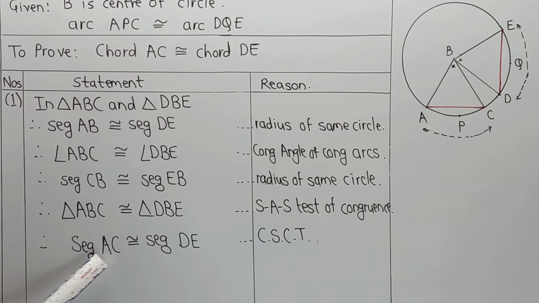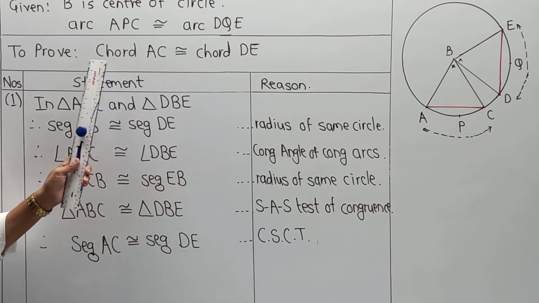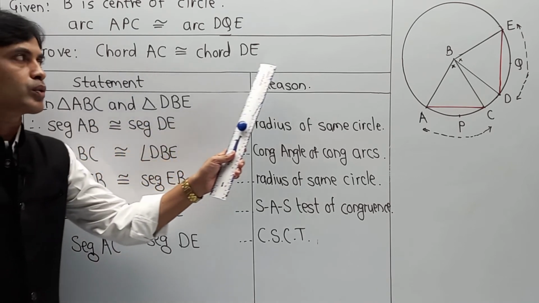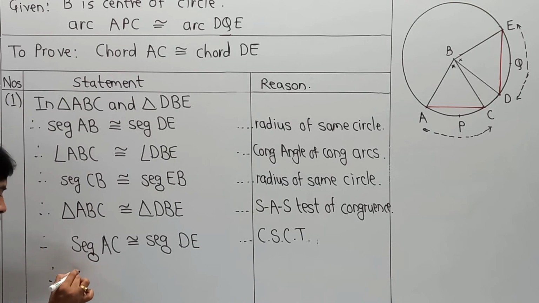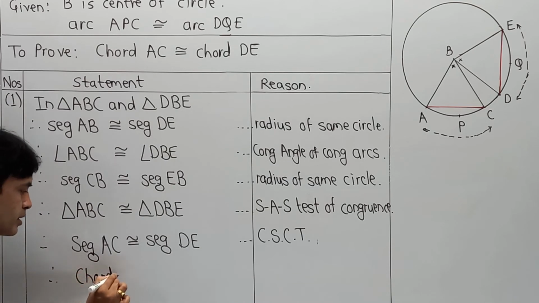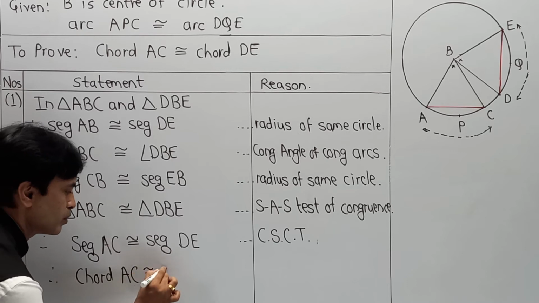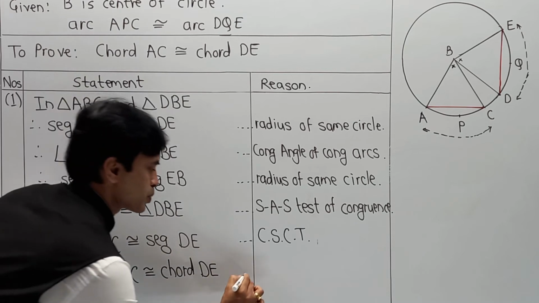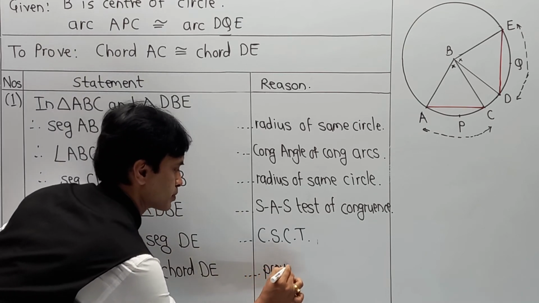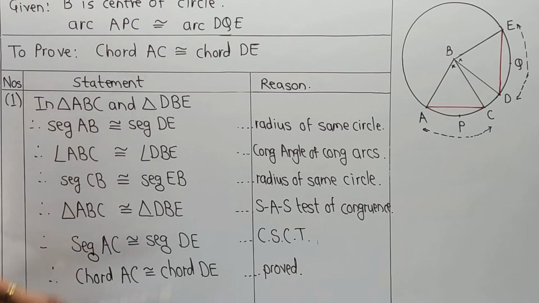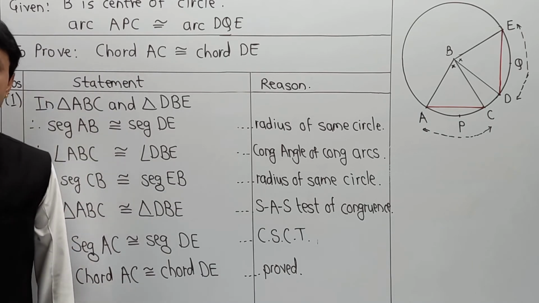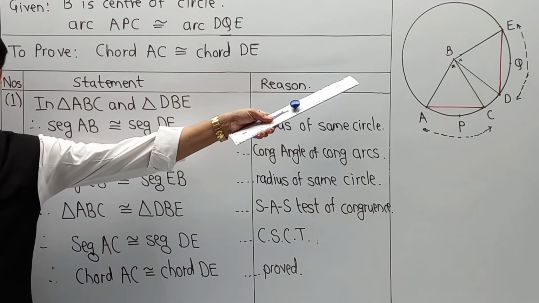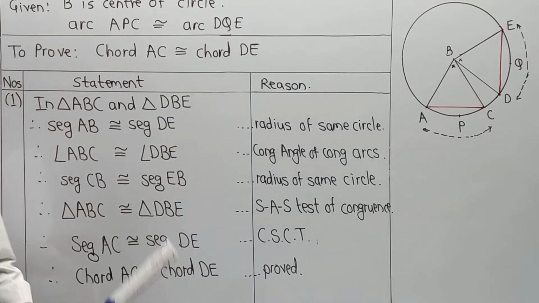But this segment AC and segment DE, for a triangle, is nothing but a chord for the circle. So we have to write just chord AC is congruent to chord DE. Therefore, chord AC is congruent to chord DE, and hence it is proved. In this way, you have to write the proof to complete the entire part. Remember students, in the textbook numerical, they have given it in the form of fill in the blanks in the theorem part, and you have to understand this logic very clearly.